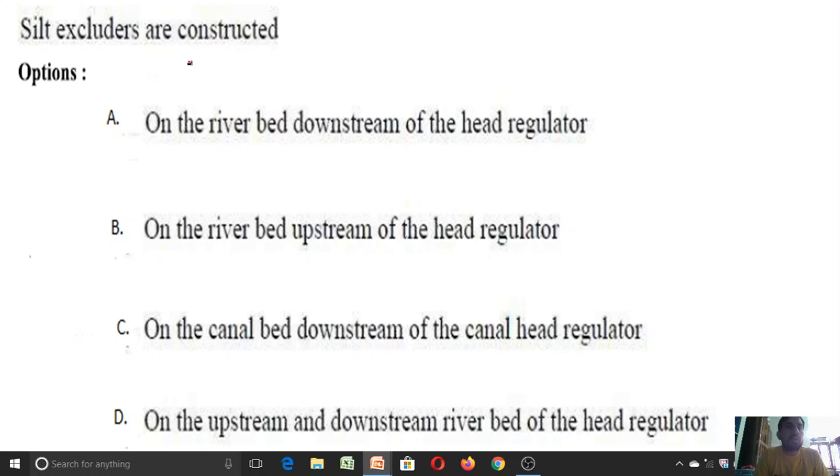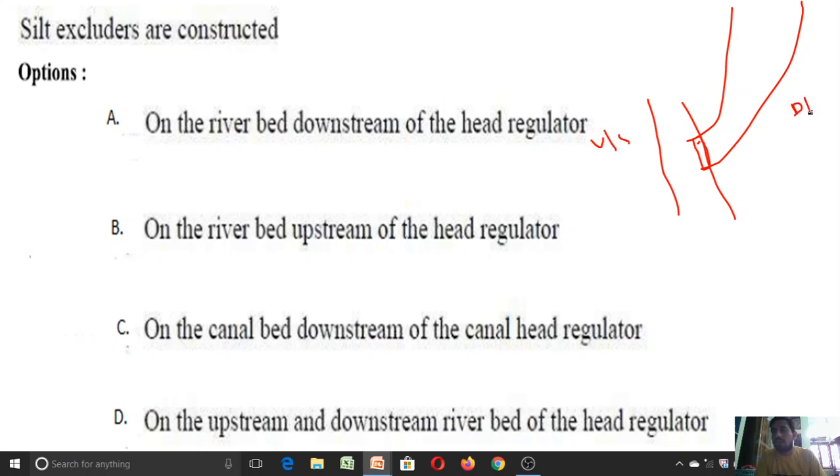A silt excluder is constructed, right? So if we have a dam across this, and we have canals, here we have a head regulator. Generally we will construct a silt excluder on the upstream side of the head regulators; this is the upstream side and this is the downstream side. What is the purpose of this silt excluder? It prevents the entry of silt into the head regulator. So for this question, the answer is B.